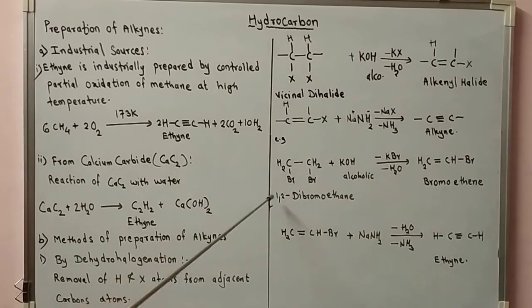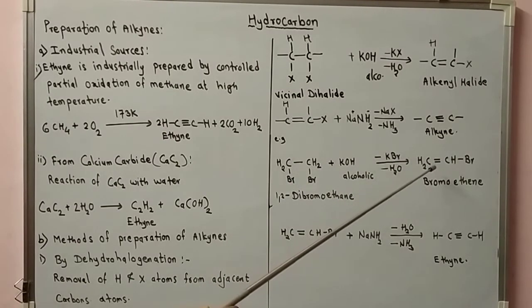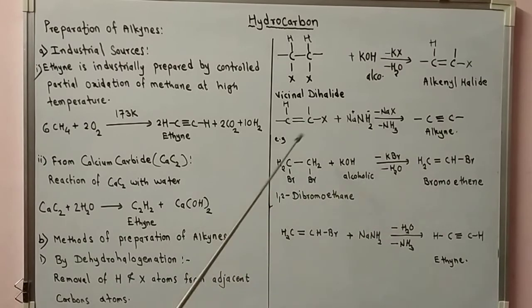So let's see this example. 1,2-dibromoethane. Formula is CH2Br single bond CH2Br, plus alcoholic solution of potassium hydroxide, gets converted to bromoethene. That is, one hydrogen atom from one carbon and the halogen bromine atom are removed.